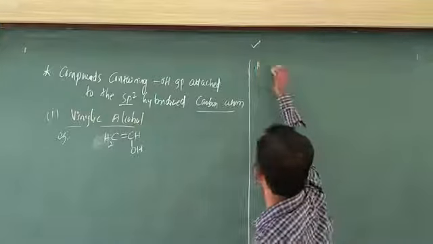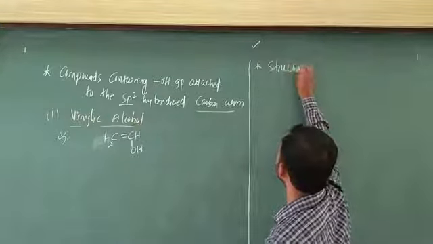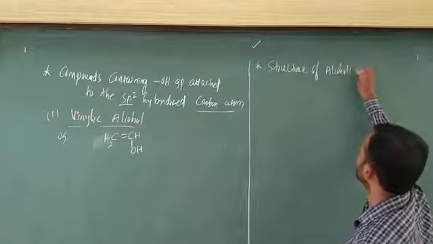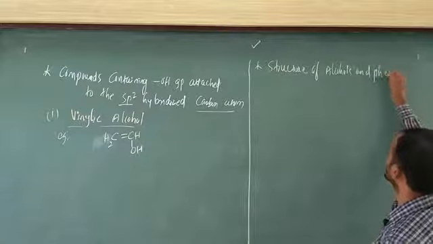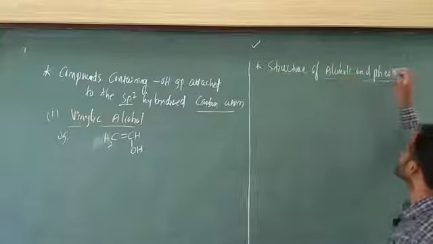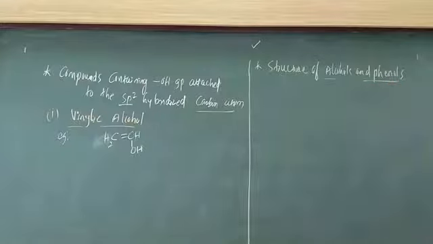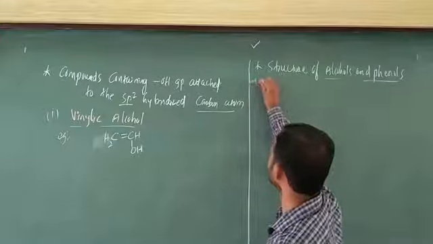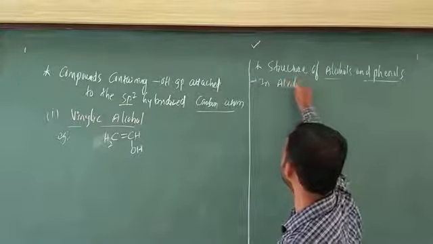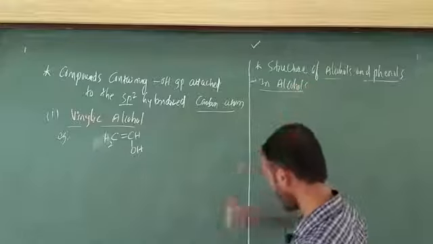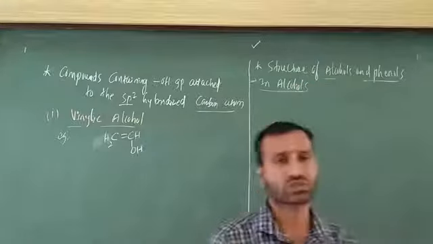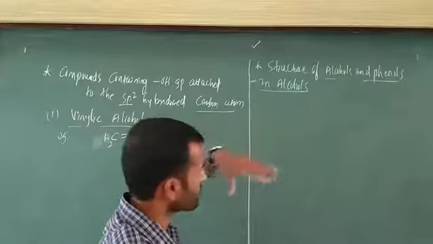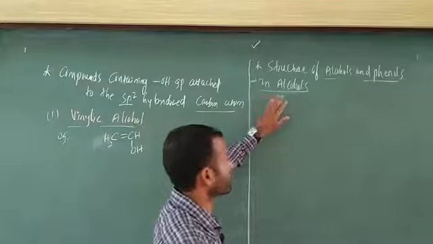Here the first point I am going to consider is alcohols. A very interesting point. In alcohols they usually ask what the structure of alcohols is. In such kinds of questions they are going to ask you, that's why be alert on this concept.